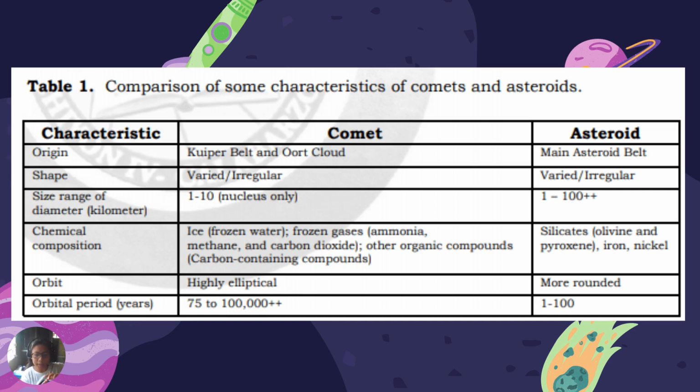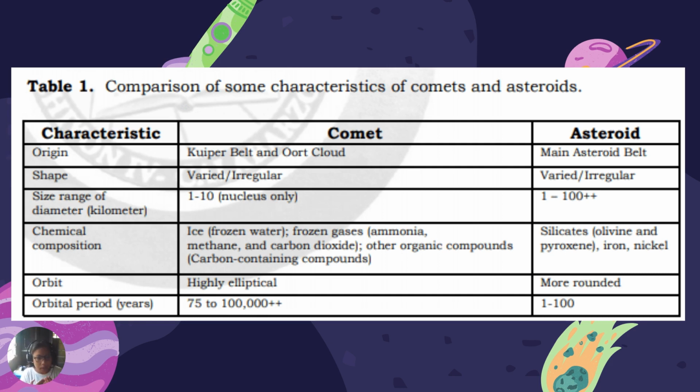When we say the word origin, it means where they come from. So comets could originate from the Kuiper belt and the Oort cloud. Whereas the asteroids can originate or could be found on the main asteroid belt. The main asteroid belt is between Mars and Jupiter.